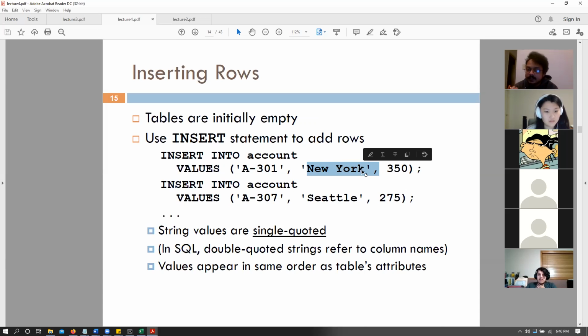That can be a bit different from programming languages such as C++, where you use double quotes for strings. In databases, we use single quotes for values, and in general, we keep double quotes for attribute names. This will become clearer when we talk about generalized projection, but essentially for attribute names we would use double quotes, and when we're inserting certain values, we will always use single quotes. Okay.